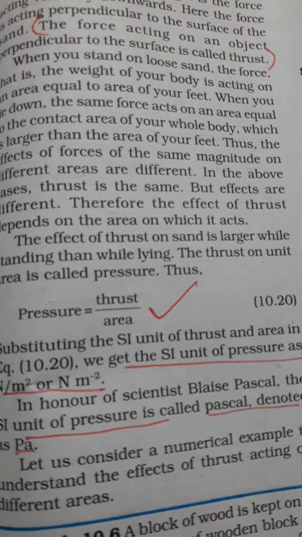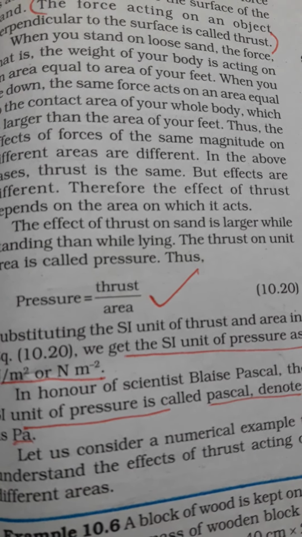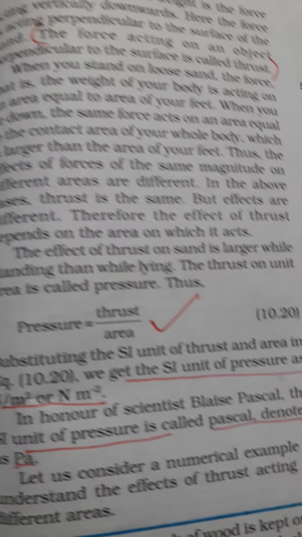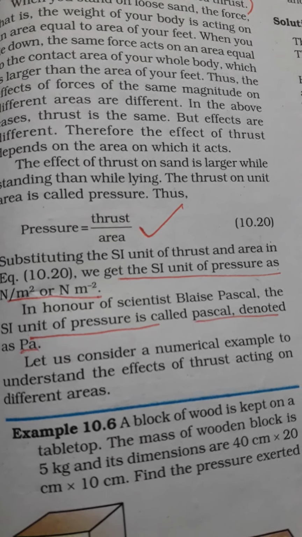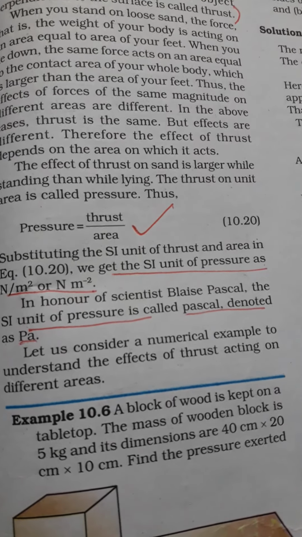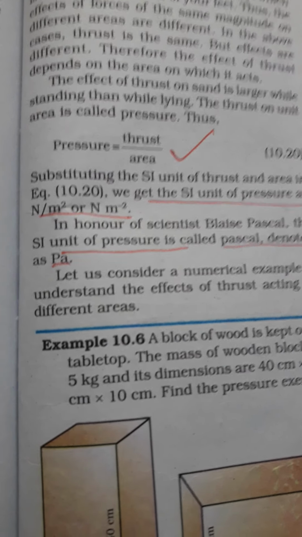Thus the effect of forces of the same magnitude on different areas are different. In the above cases, thrust is same but effect is different. So the effect of thrust on sand is larger when we are standing than when we are lying.